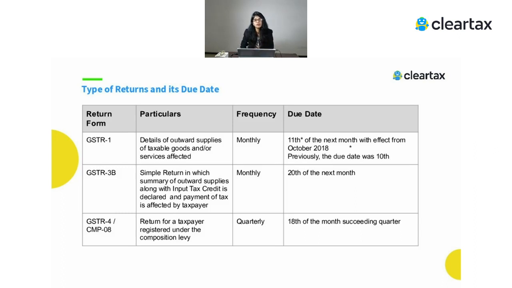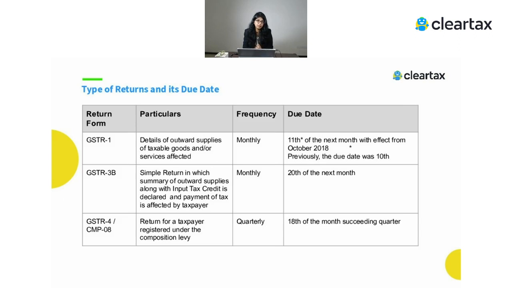The next return which is to be filed by the normal taxpayer is your GSTR 3B. It's a simple return and it just talks about what was your liability and what was your ITC, and the net, whatever you have to pay to the government through a challan, and then file your return. But obviously, when we're talking about the outward supply, or we can say the liability part, there is certain bifurcation also which is required. We'll tell you about that bifurcation.